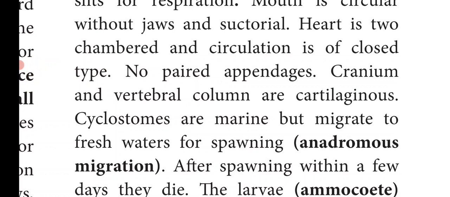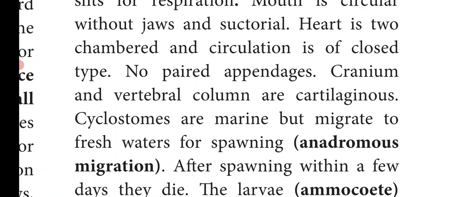Migration from seawater to fresh water is called anadromous migration, and after spawning, within a few days they die. After the breeding they die, and the name of the larva is ammocoete larva.